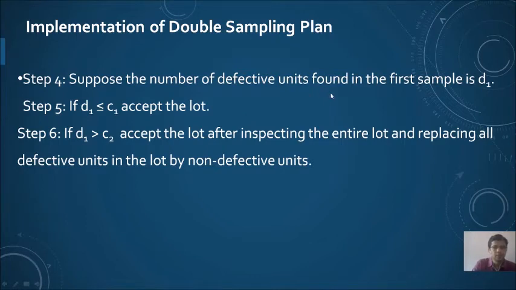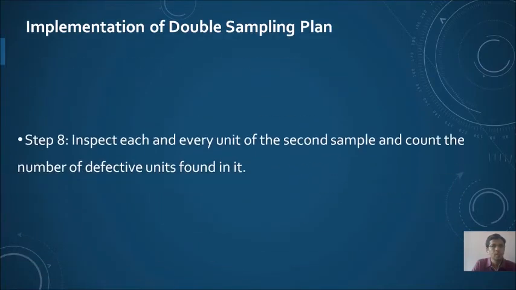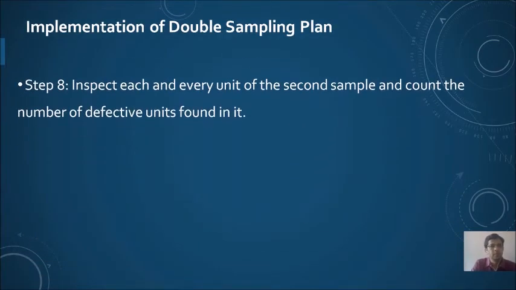But one situation may be there, which is nothing but D1 lies between C1 and C2. In other words, C1 is less than D1, less than or equal to C2. In such a situation, we will neither be able to accept the lot nor reject the lot. And therefore, a second sample of size N2 from the remaining lot will be drawn. For the second sample, we will inspect each and every unit. Then we will count the number of defective units found in the second sample.